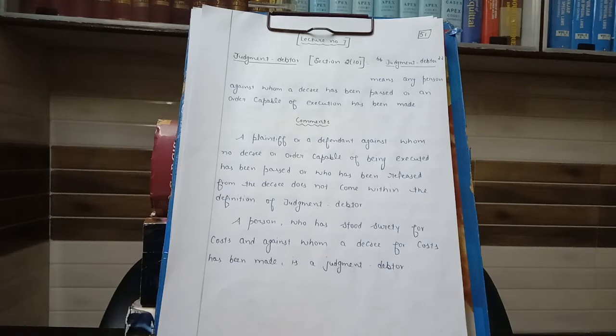From the definition of judgment debtor, it has been made very clear that judgment debtor includes two types of persons. Either a person against whom the court has passed the decree, or secondly, those persons against whom some order capable of execution has been made by the court. So, a person against whom no decree or order has been passed or made cannot be called the judgment debtor. Therefore, a plaintiff or a defendant against whom no decree or order capable of being executed has been passed, or who has been released from the decree, does not come within the definition of judgment debtor.